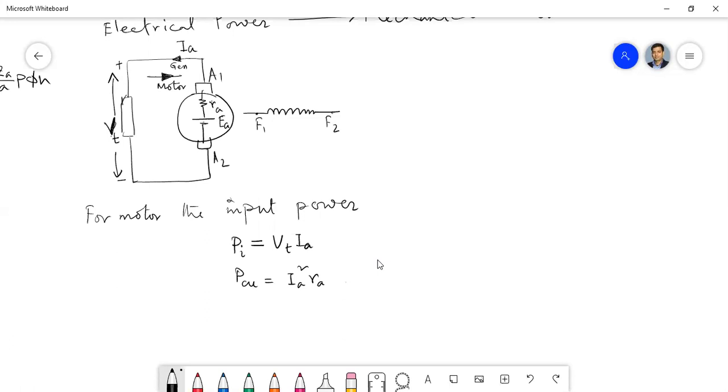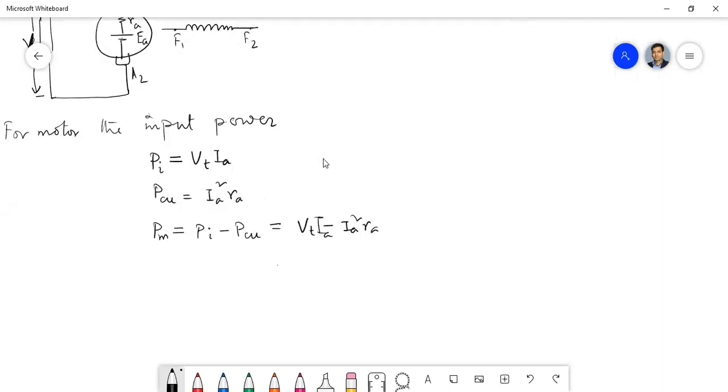So the power which is available to be converted to mechanical power will be the difference of these two, isn't it? The rest of the power is available to be converted to mechanical power. So Vt Ia minus I square Ra, this power is available to be converted as mechanical power. Is that clear?